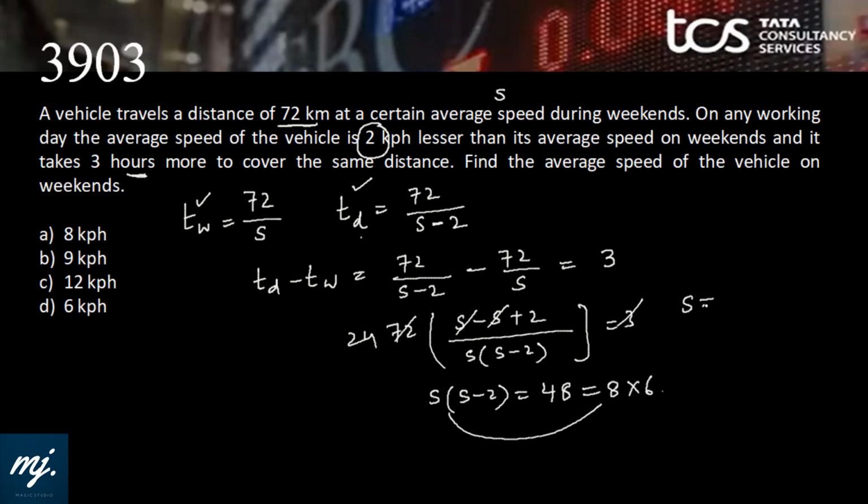Straight away we can compare and say S is equal to 8, S minus 2 is equal to 6. Find the average speed of the vehicle on weekends. We have taken the average speed during weekends as S, and S is equal to 8. So that is 8 km per hour. Option A fits in.